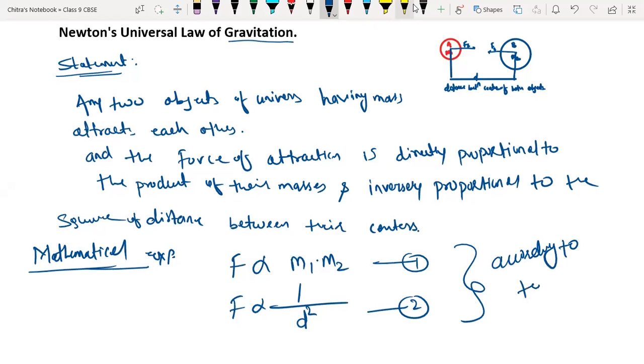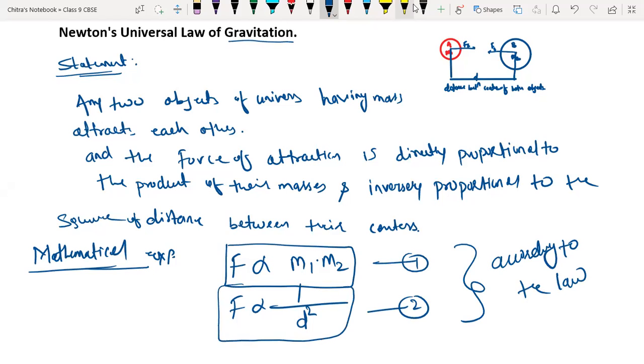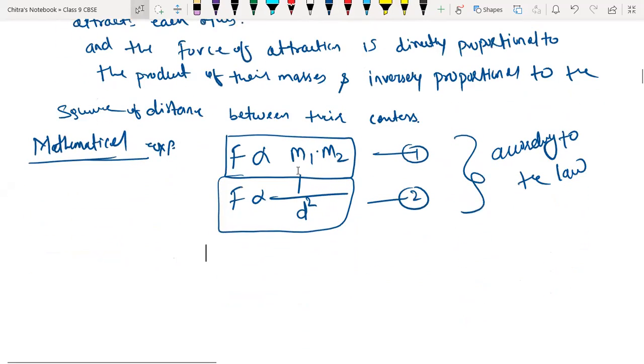According to the law, this is the first part of the statement, and this is the second part of the statement. On both equations we have force in common.